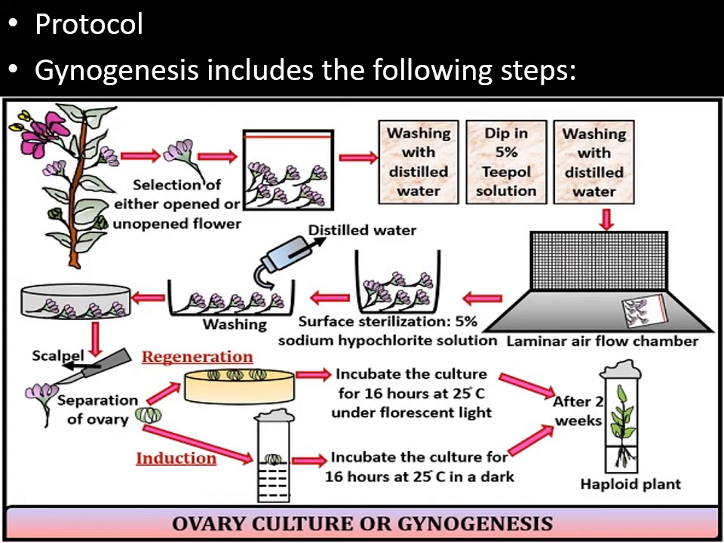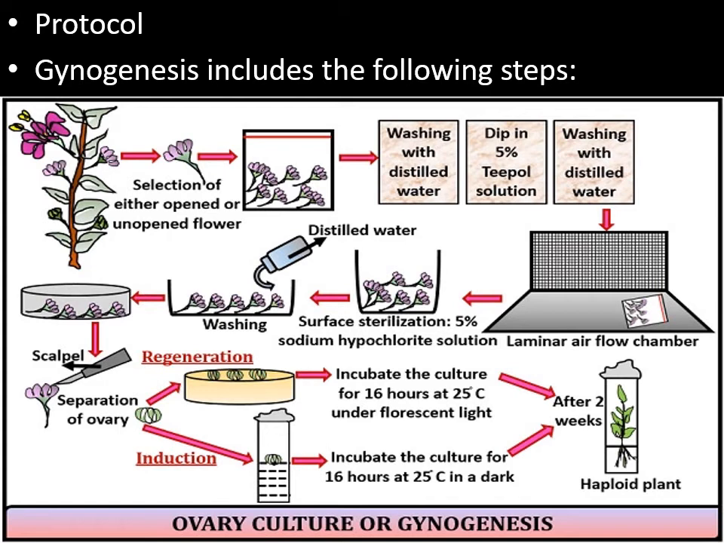By using the scalpel you will remove the ovary from the flower, and that can be subjected to the tissue culture bottles. We can go for a test tube plugged with cotton, or we can also go for the regeneration by using a petri dish with the suitable nutrient medium. You can go for the induction in the test tube or wide mouthed culture bottle, or you can also go through the culture plate.